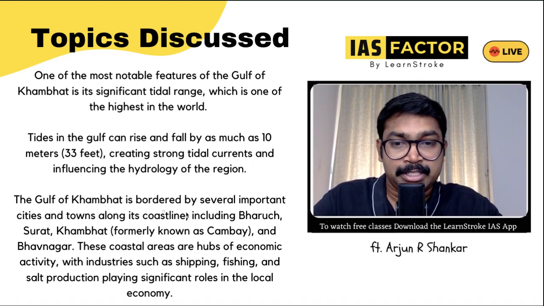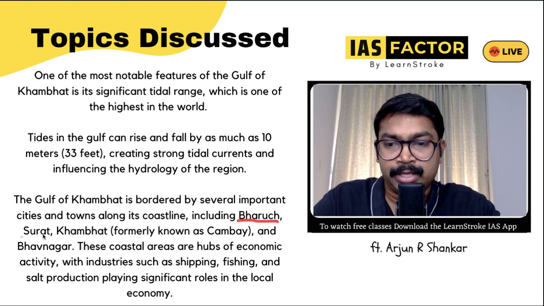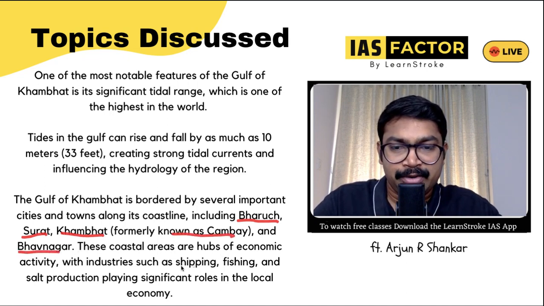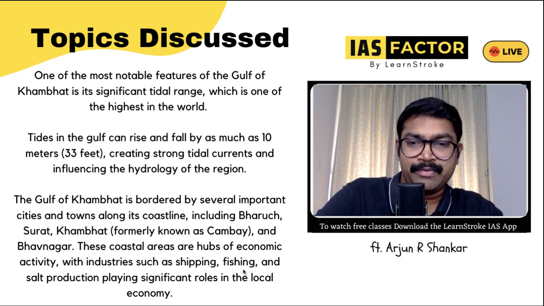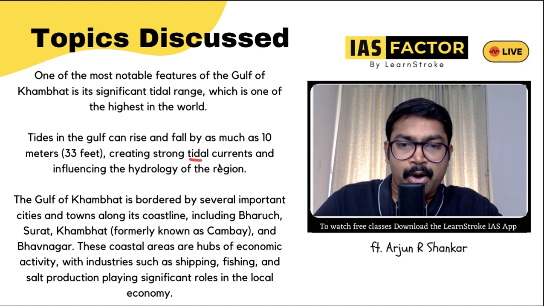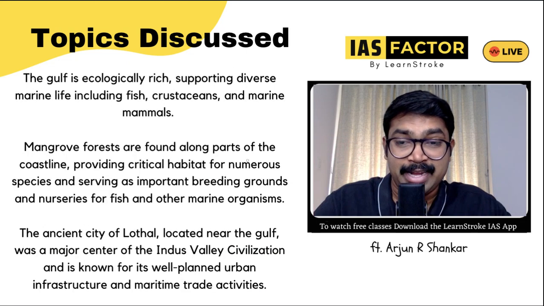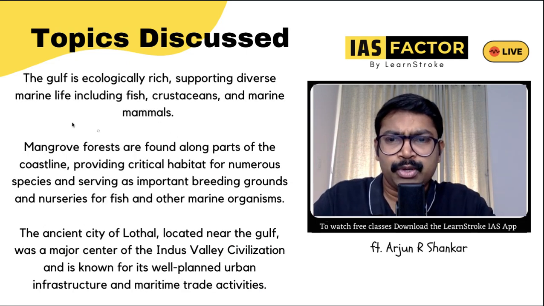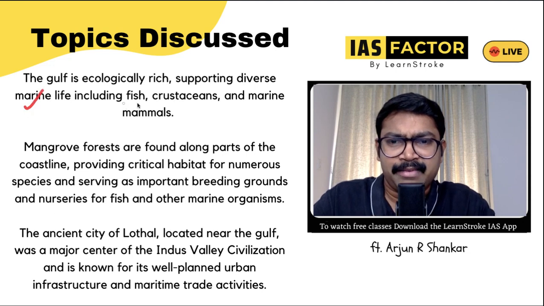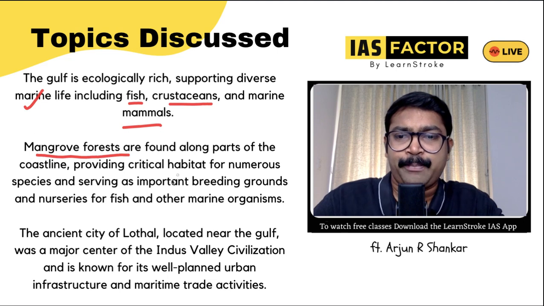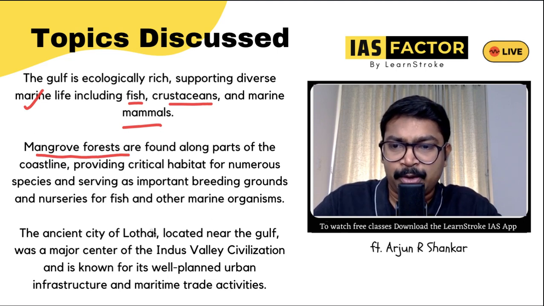So the Gulf of Khambhat is bordered by several important cities like Baruch, Surat, Khambhat, also known as Cambay, and Bhavnagar. These coastal areas are a hub of economic activities like shipping and fishing. So the tidal current is important for the hydrology. And it's also important for a large number of marine life like fish, crustaceans, and marine mammals. A lot of mangrove forests are part of this. So definitely mangrove is a part of this.